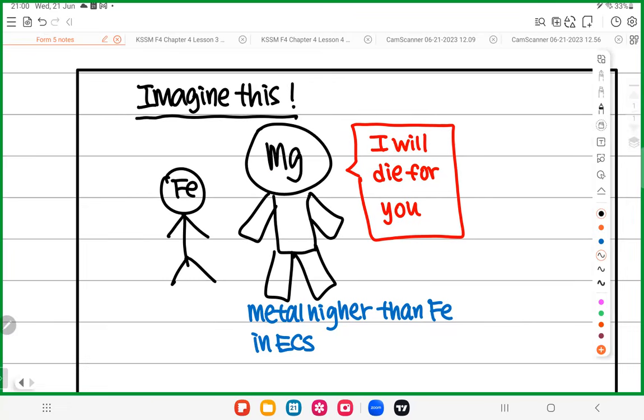Magnesium is higher than iron in ECS. Magnesium loves to donate electrons. When magnesium donates electrons, what happens? Magnesium corroded. When magnesium corroded, magnesium died. When magnesium dies, does iron need to die or not? No need. Because remember our game, only one person dies. So when magnesium dies, iron has no need to die. So iron survives. So that is what happened.